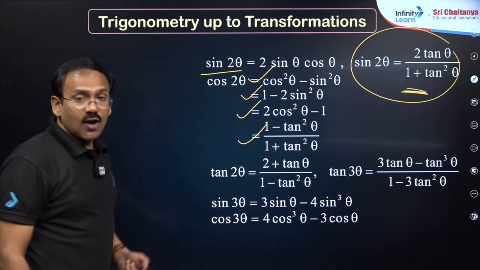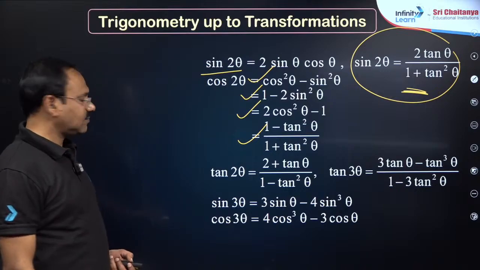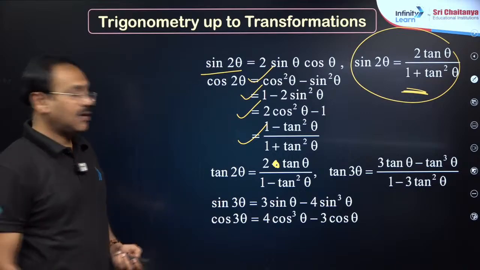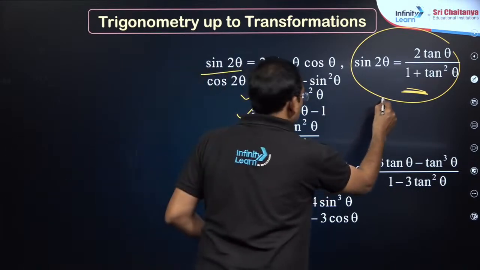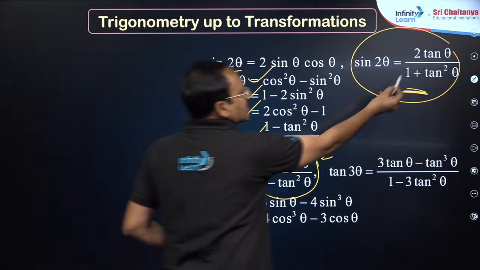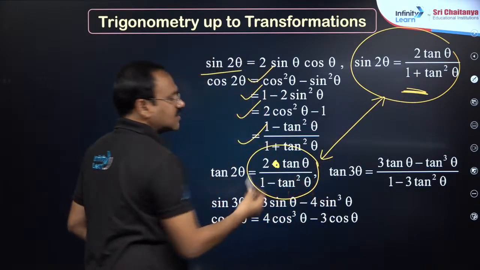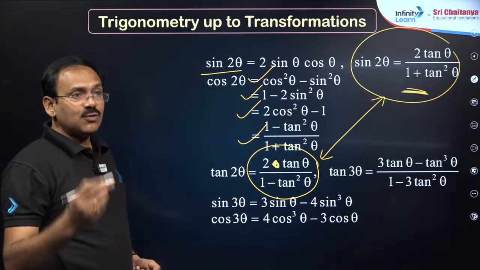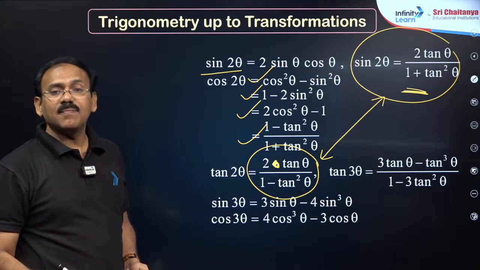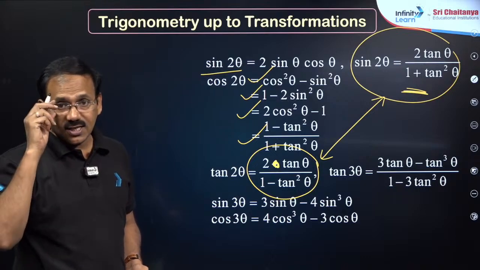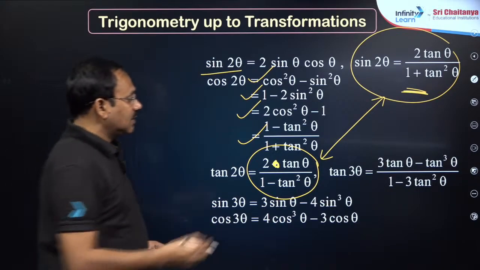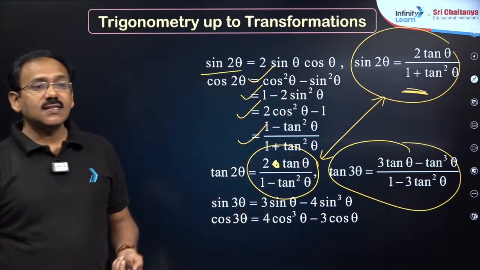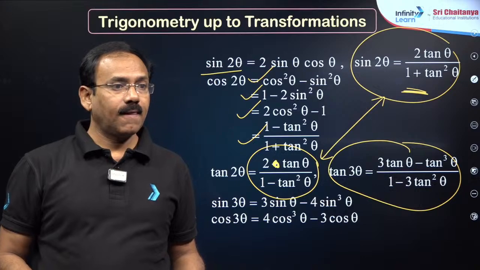Right, dear students? Now, tan 2 theta is 2 tan theta by 1 minus tan square theta. Please observe the difference between tan 2 theta and sin 2 theta. Sin 2 theta, cos 2 theta, tan 2 theta are very important, especially in integration we use them, my dear friends. Tan 3 theta is 3 tan theta minus tan cube theta by 1 minus 3 tan square theta. Sin 3 theta is 3 sin theta,